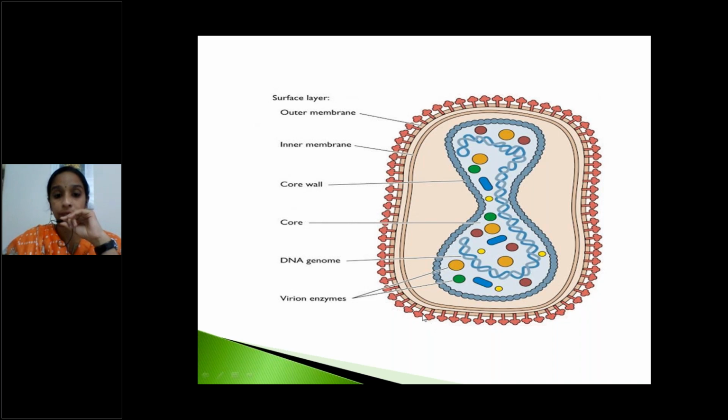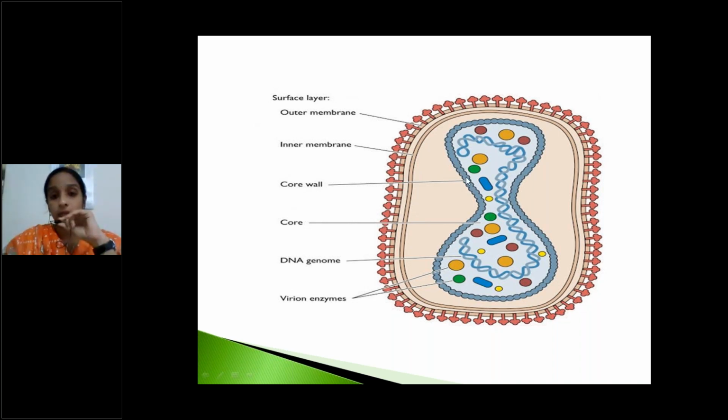This envelope encloses the core or nucleocapsid. This nucleocapsid consists of thousands of capsomeres. These round structures are capsomeres.